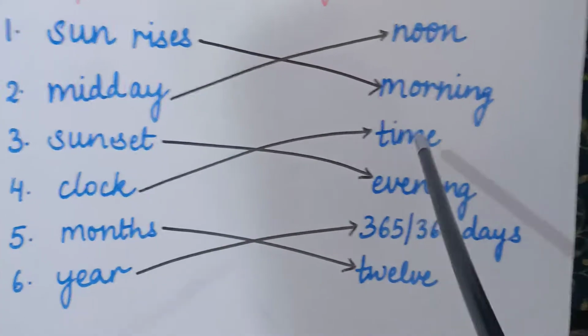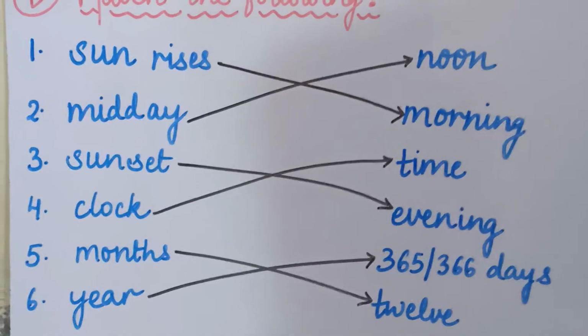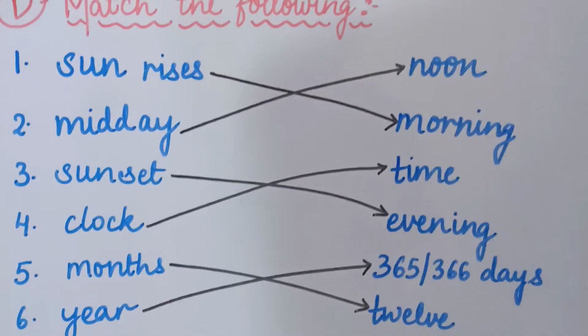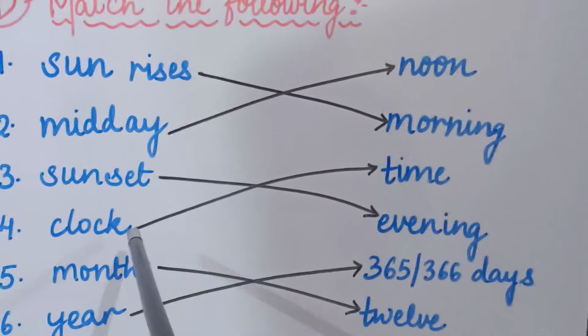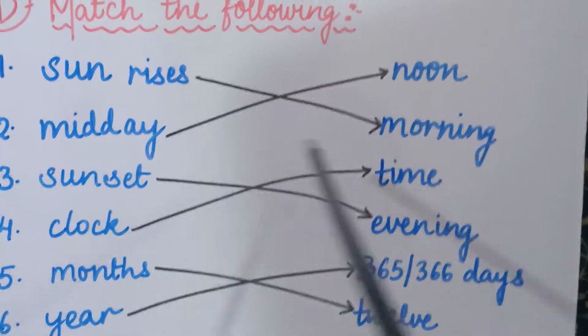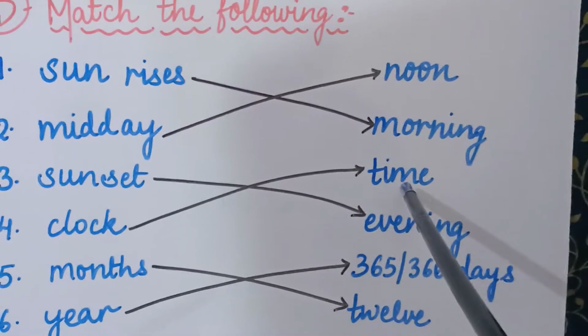To tell the correct and accurate time, you have to take help from a clock or a watch. So clock will be matched with the word time. It's the correct answer.